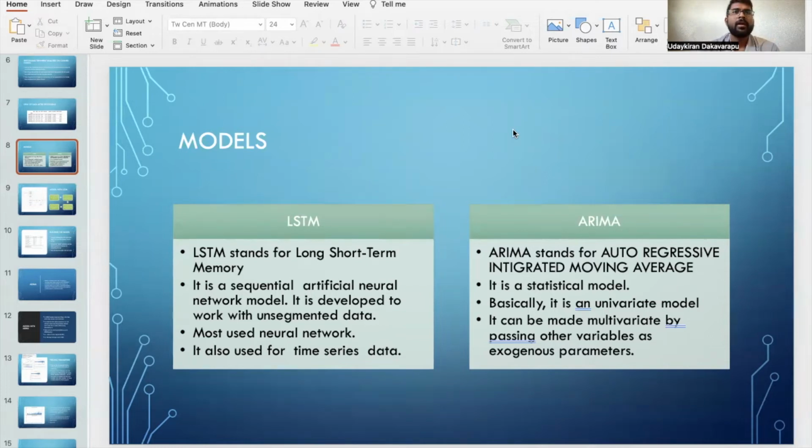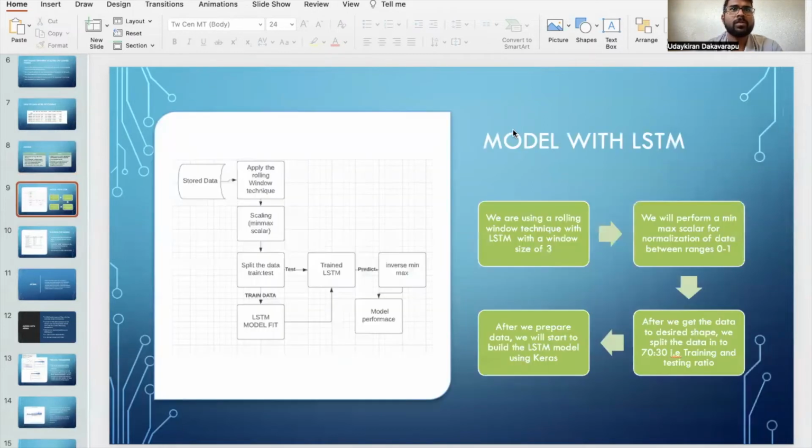We will apply the rolling window technique on the stored CSV data with a window size of 3, which means we will be using the previous 3 days of data to forecast. We will then apply a min-max scaler for normalization of the data between the range 0 and 1.